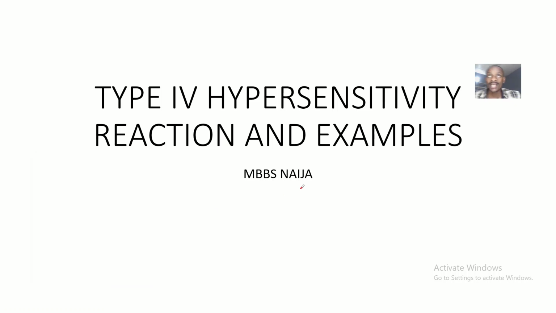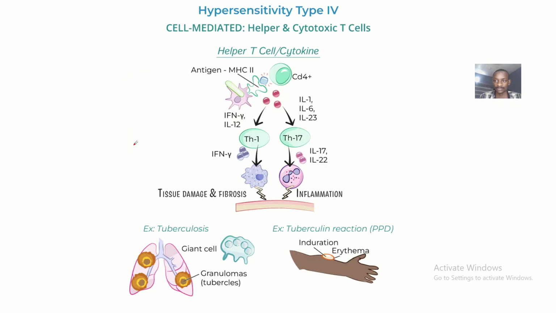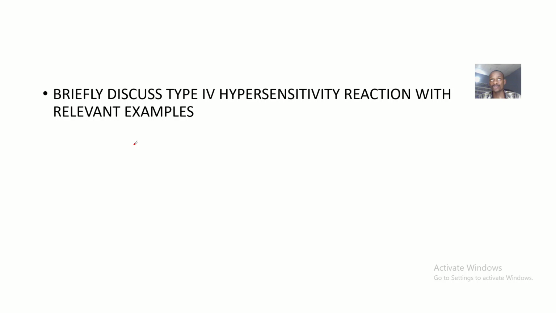So this will be our last video on the types of hypersensitivity reactions. This one will be looking at the type 4 hypersensitivity reaction and examples of disease conditions that actually have this type of reaction. We'll take it slow and steady, with very simplified notes.